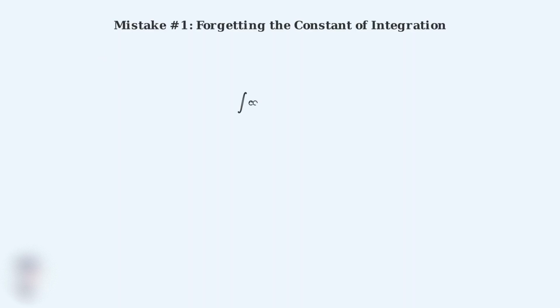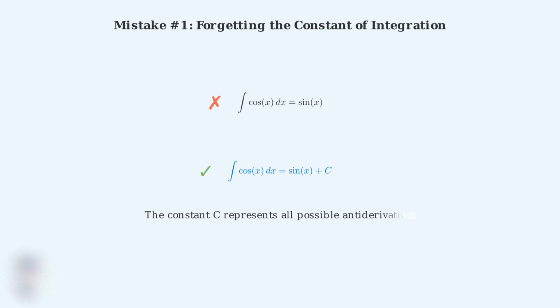The first and most common mistake is forgetting the constant of integration. When we write the integral of cosine x dx equals sine x, we're missing something crucial. The correct answer must include plus c, because there are infinitely many antiderivatives that differ by a constant.